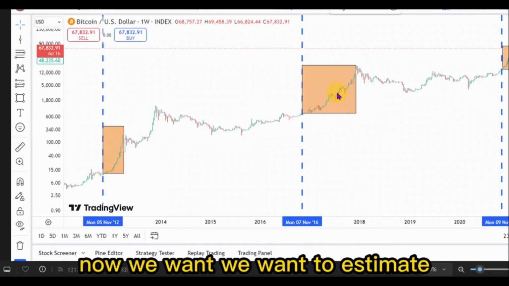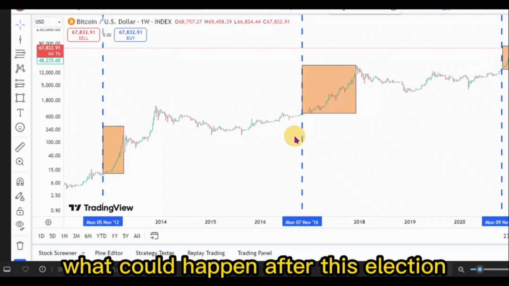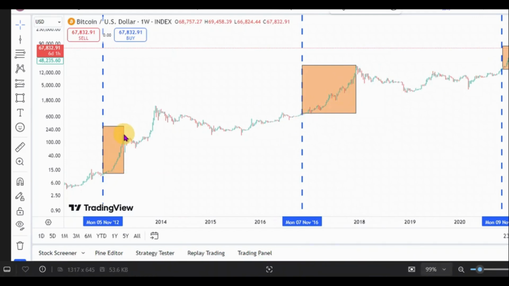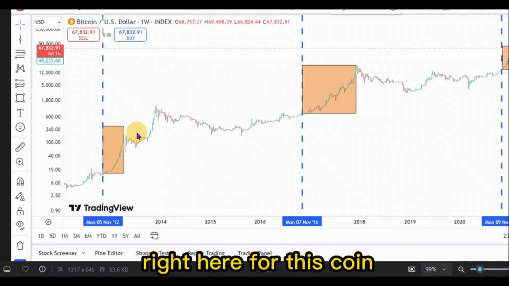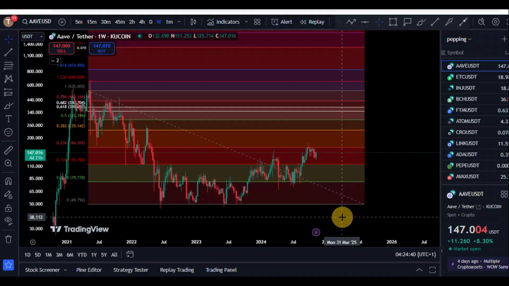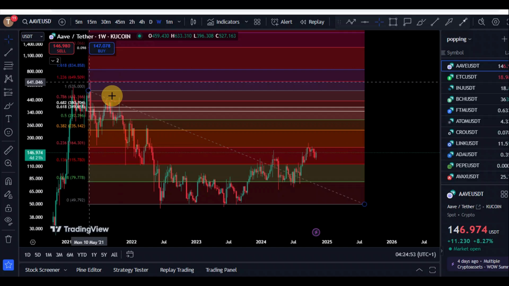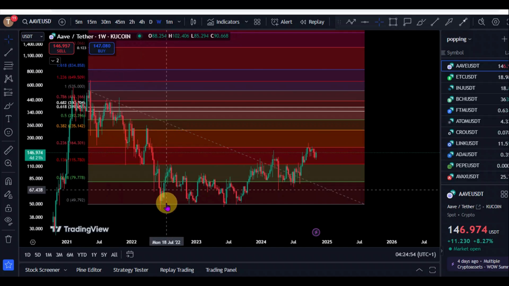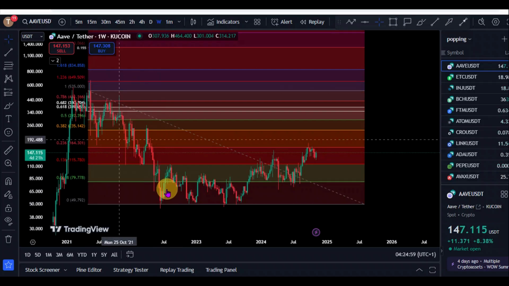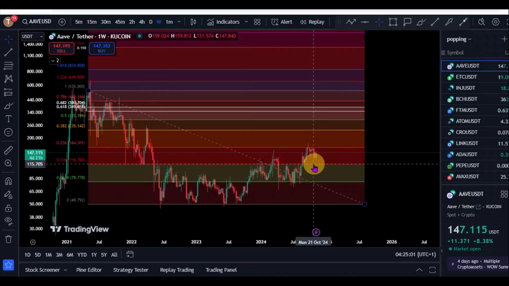Now, we want to estimate what could happen after this election and what we could see for the price prediction right here for this coin. So for the post-election price prediction right here for AAVE, we are on the chart for AAVE versus the USD Tether. We're on the weekly time frame. KuCoin is the data source, and right here on the chart, we have drawn our Fibonacci price prediction, using the Fibonacci tool, drawing this from top to bottom. As you can see, prices are right here at around the 0.136 Fibonacci level, right?